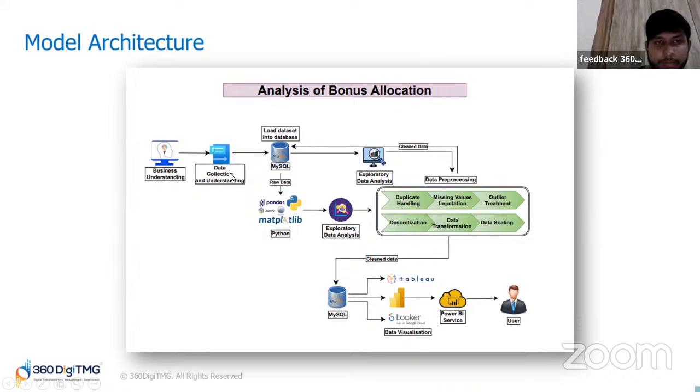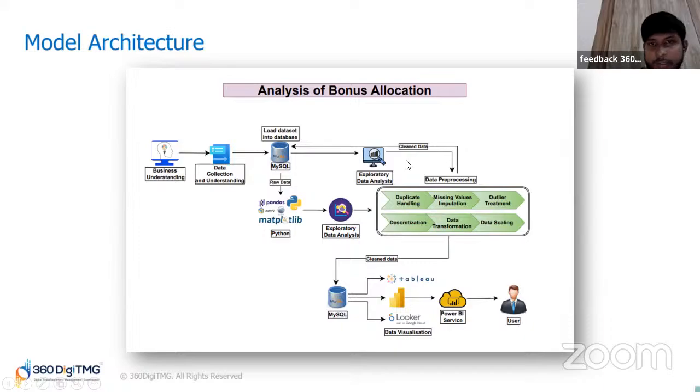Then, as the second step, we go for data collection and understanding. Once we understood the problem, we moved on to gathering all the relevant data from various different sources into a centralized database. In this case, we used MySQL. The raw data was collected from the business operators and contained information about customer demographics, betting activity, revenue, bonuses, all of these things, loaded from the MySQL database.